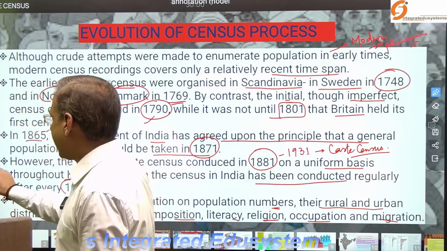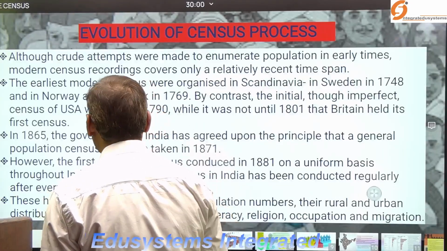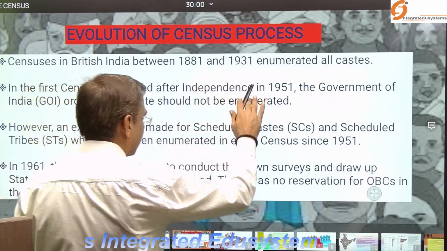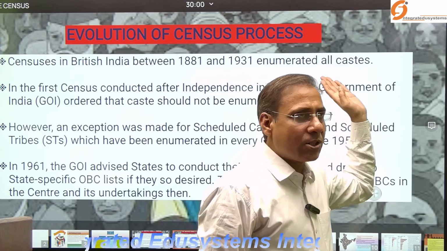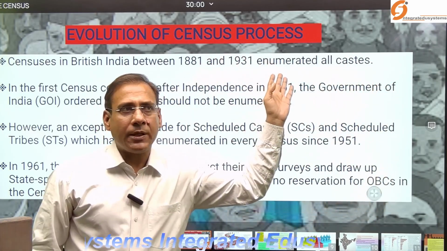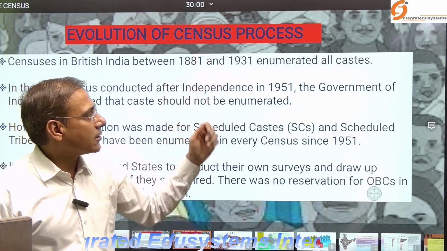Now, another important dimension I would like to discuss here. Between 1881 and 1931, during this colonial period, all castes were enumerated and listed by the British.